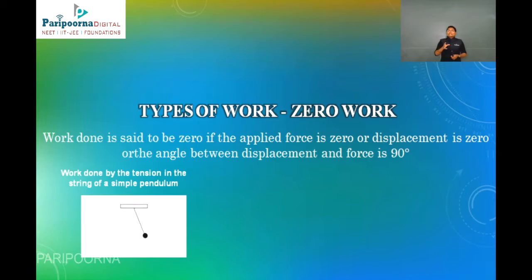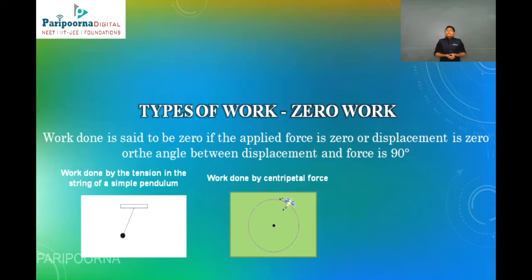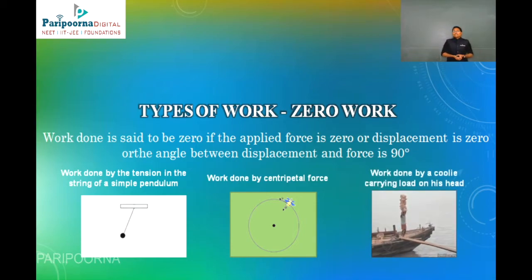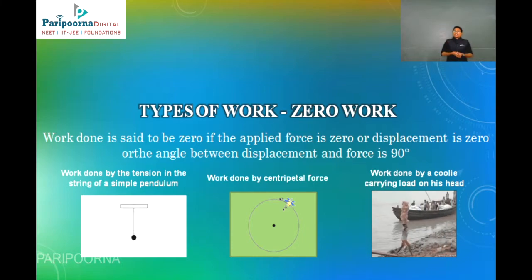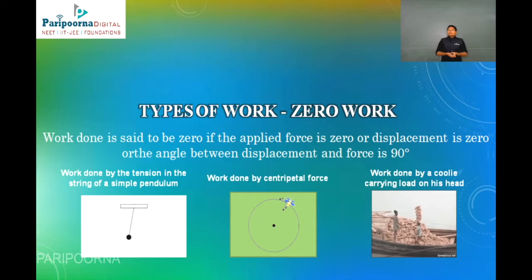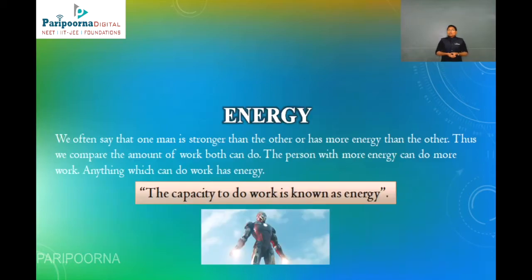Work done by the tension in the string of a simple pendulum. The string which is suspended on a simple pendulum, the tension does zero work. Likewise, work done by the centripetal force. Likewise, work done by a coolie carrying a load on his head. These are the examples of zero work.